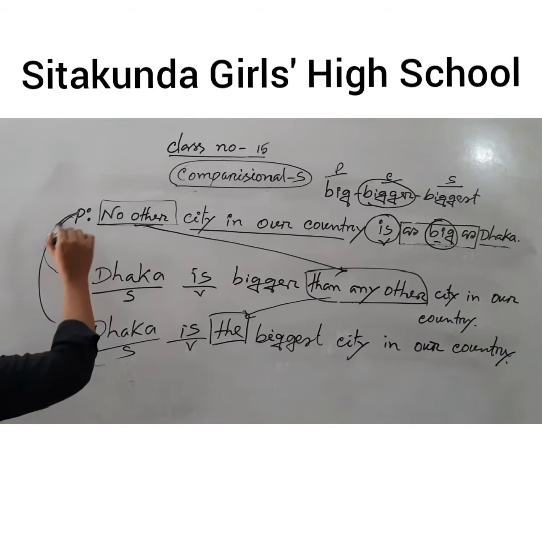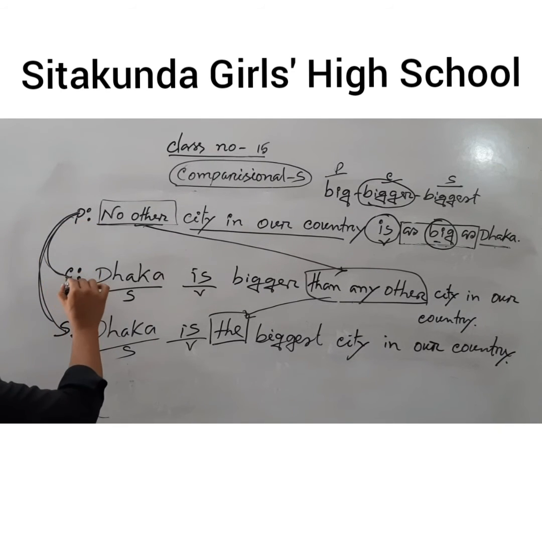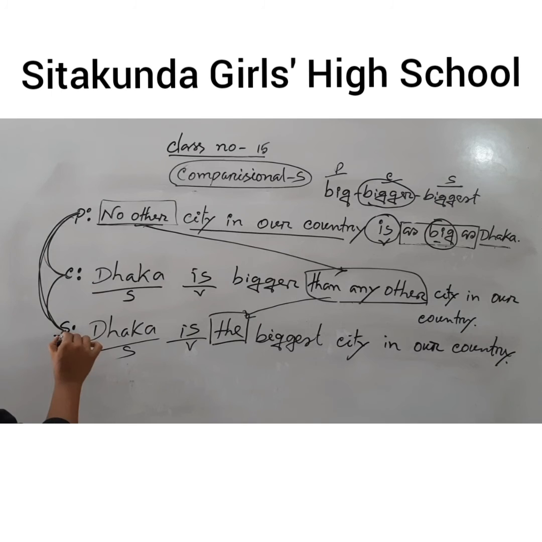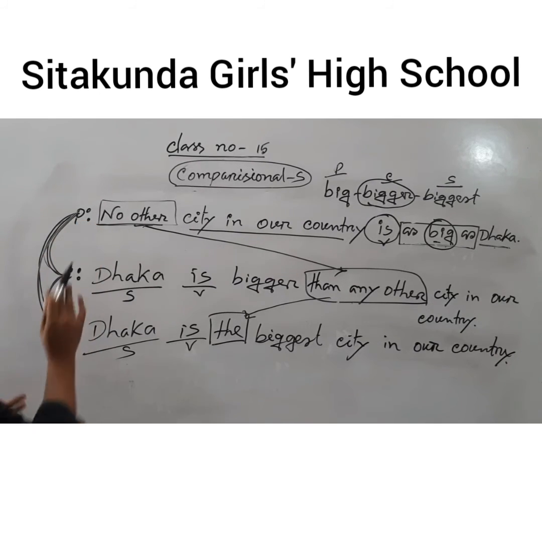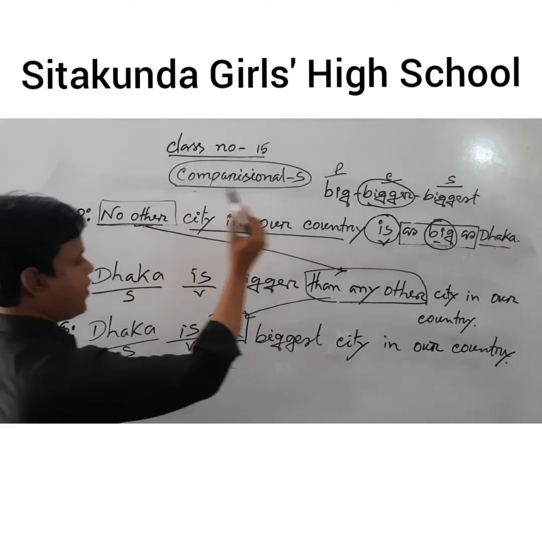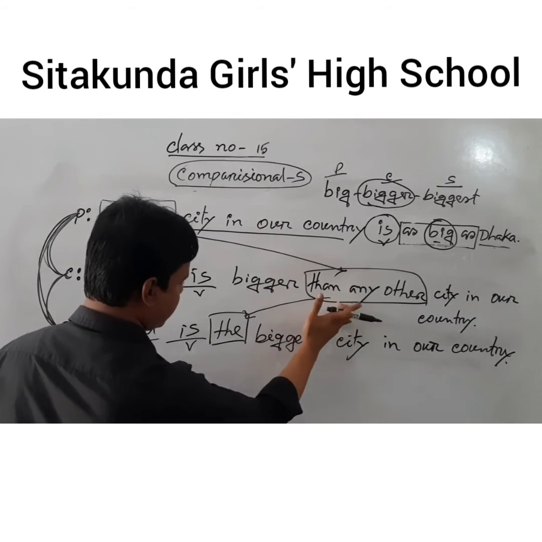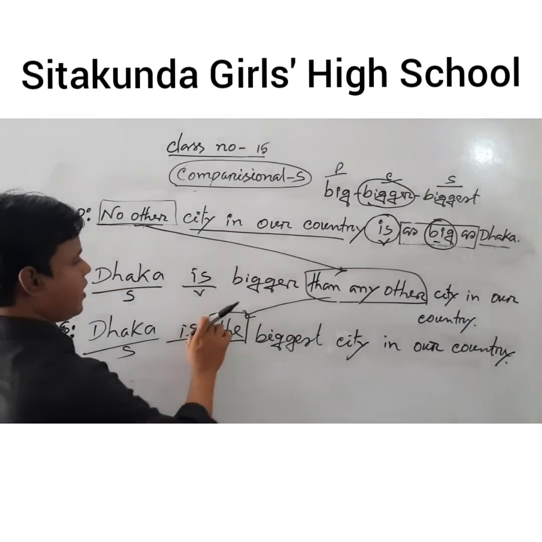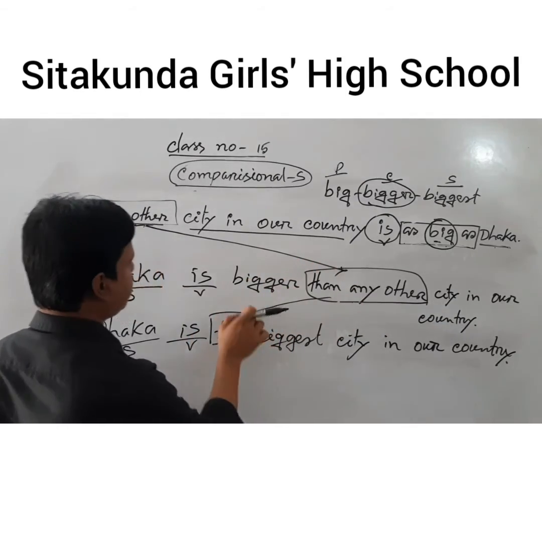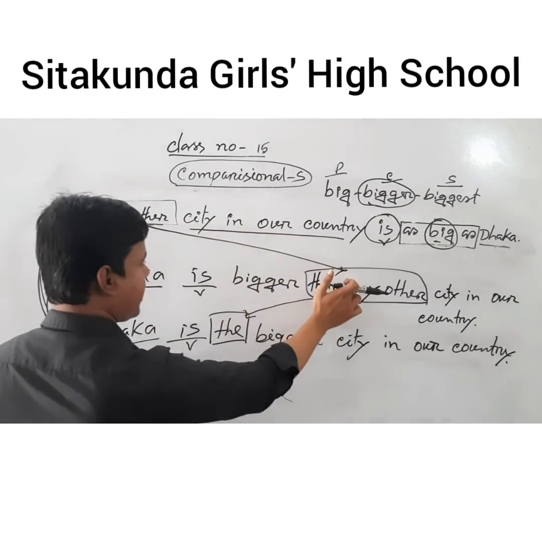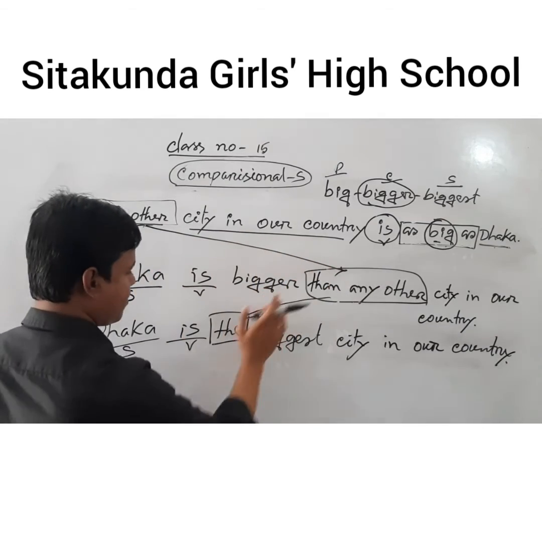That means positive to superlative, positive to comparative, comparative to superlative, comparative to positive, superlative to comparative, and superlative to positive. That means no other becomes than any other, or the; than any other becomes no other, or the; the becomes no other, or than any other.